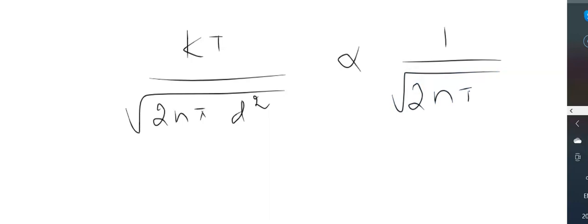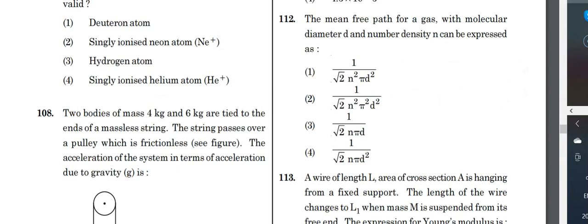In this case, k and d are constant, so the mean free path is proportional to 1 by root over n pi d squared. So you can see that option 4 is the correct answer.